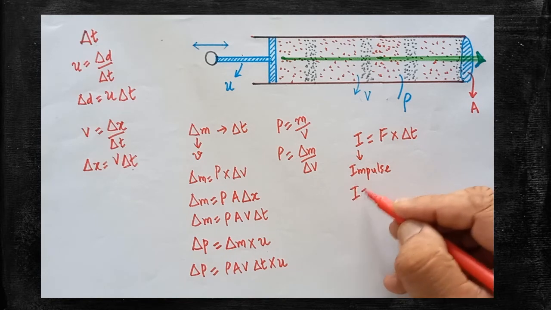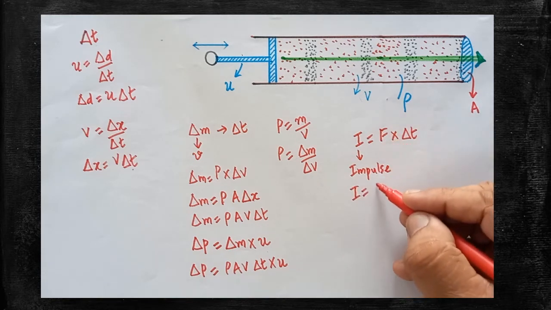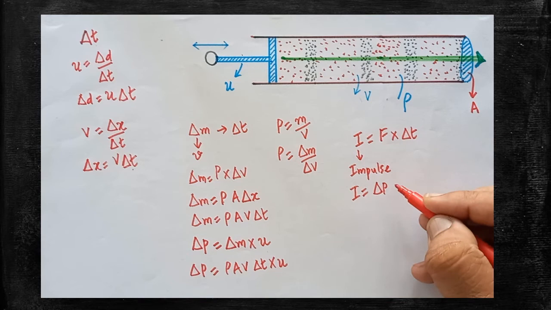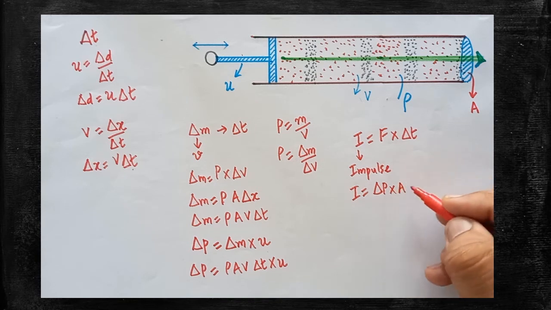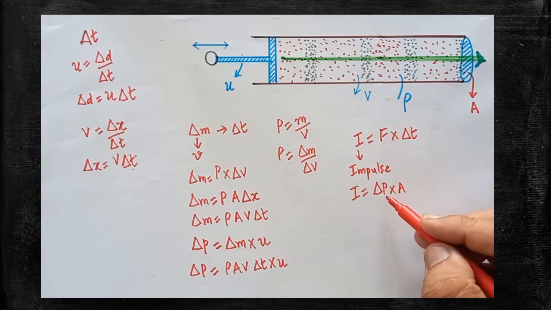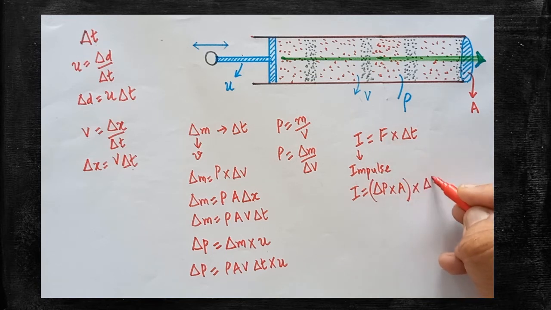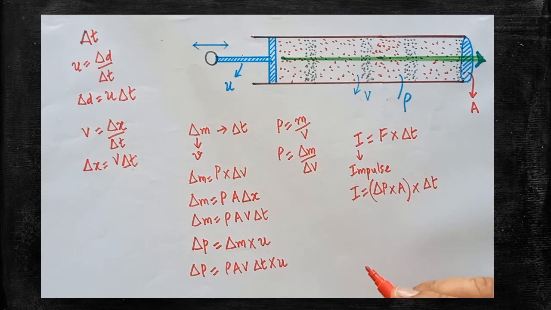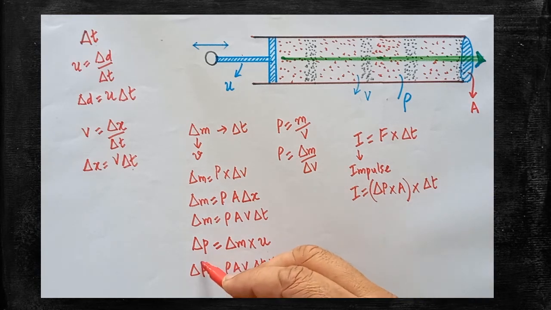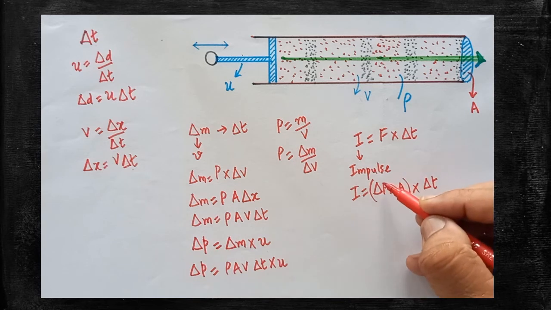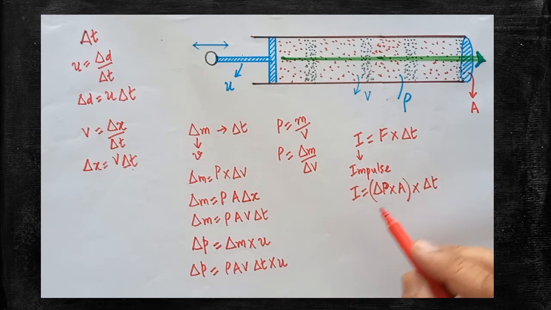Impulse is equal to force, which can be written in terms of change in pressure into area. Pressure is equal to force per area, therefore force is equal to ΔP into A. So instead of force, I have written ΔP into A, into ΔT. Note the difference: this is small p, change in momentum; this is change in pressure, capital P. Don't get confused.